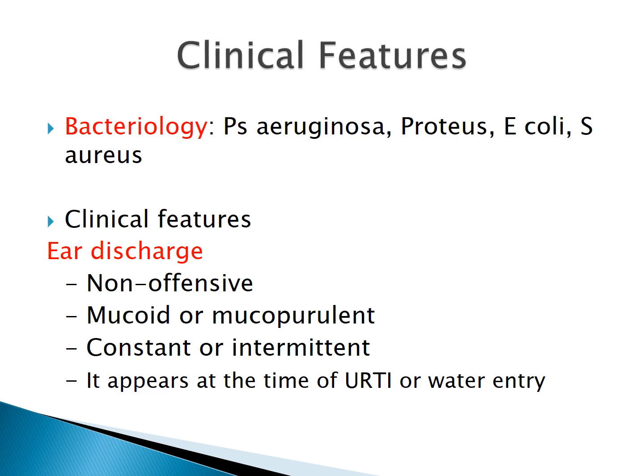Now we know that mucus glands are present only in the middle ear. So if the patient is coming with serous discharge, then we should think that there is some pathology in the external ear, because mucus glands are not present in the external ear. However, if the discharge is mucoid, then there is some pathology of the middle ear. The discharge can be constant or intermittent, and it appears at the time of upper respiratory tract infection or when water enters into the middle ear. So during an attack of URTI, the discharge comes, and after the attack subsides, the disease becomes inactive.